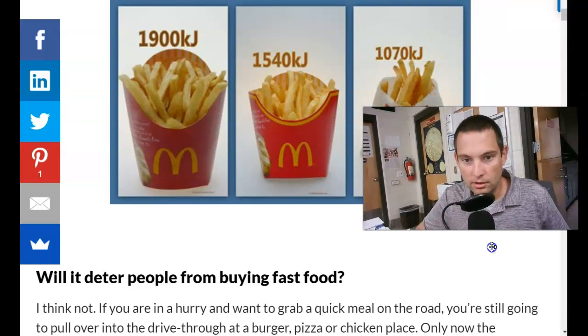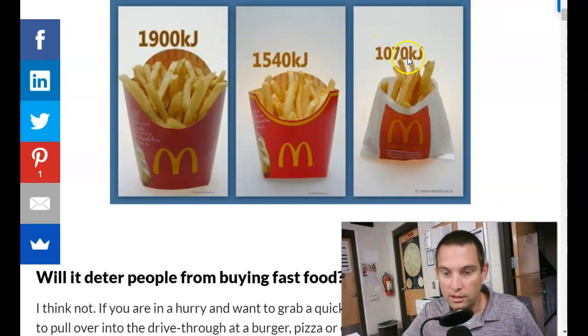And you see the comparison of the energy that is stored within these fries measured in kJ. Well, that k is kilo, meaning times 10 to the third, and then joules. Our calories here in America are measured in kilocalories. We just don't put the k in front. We just use a capital C instead of a lowercase c.